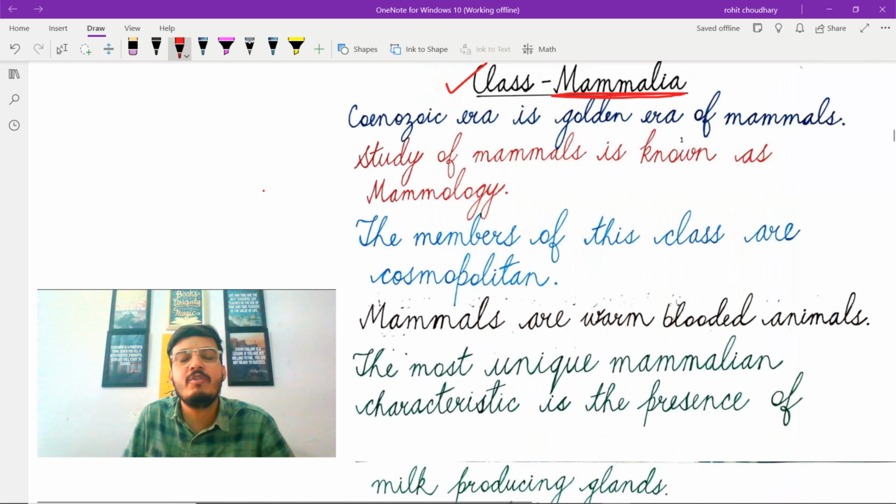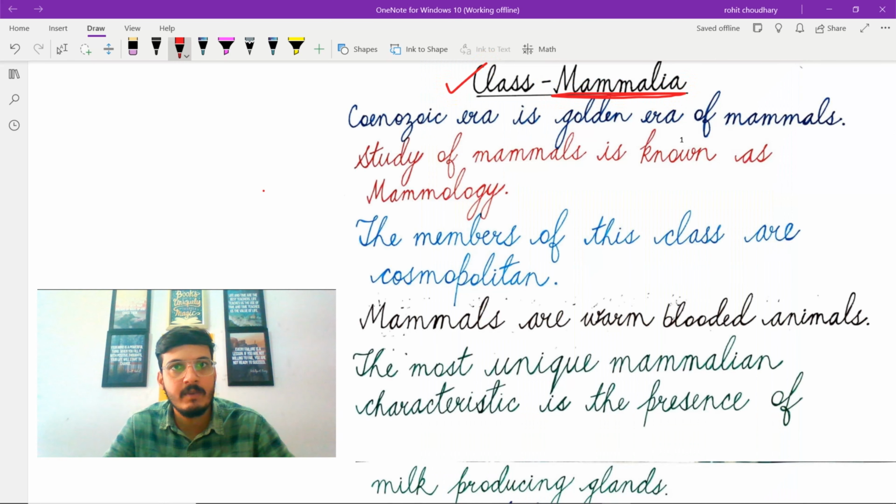First of all, you should know that all the mammals are included under the class Mammalia. The question that should come into your mind is why the class is named as class Mammalia? What could be the specific reason of naming it as Mammalia? So, this we will be able to know once we go through the characteristic features one by one, once we study the unique characteristic features of the members belonging to class Mammalia.